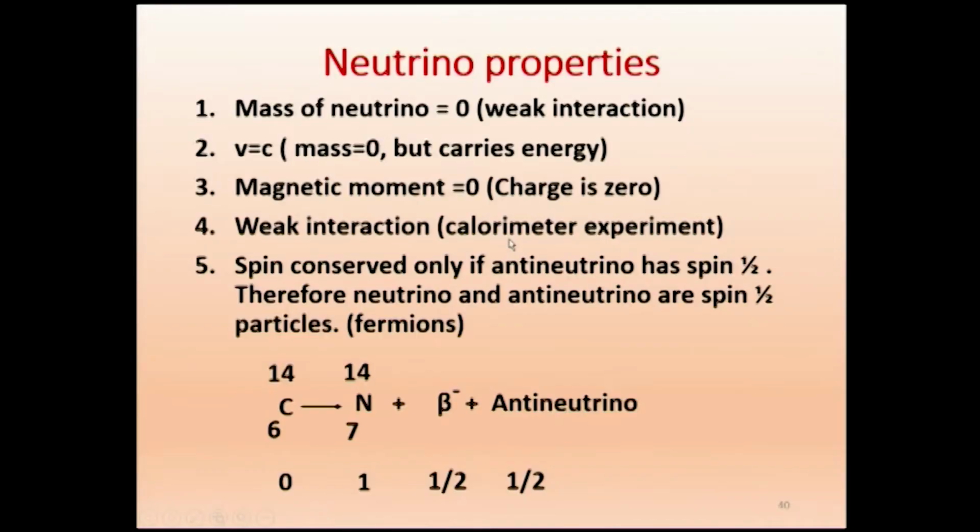Similarly, the neutrino should also interact, though it does not have charge. It should bombard the oil, and there must be a rise in temperature. So they calculated the rise in temperature when you have the beta source inside a calorimeter. They observed that the rise in temperature accounted only for Q by 2, namely only the beta particle is manifesting its existence. The neutrino is not at all manifesting its existence.